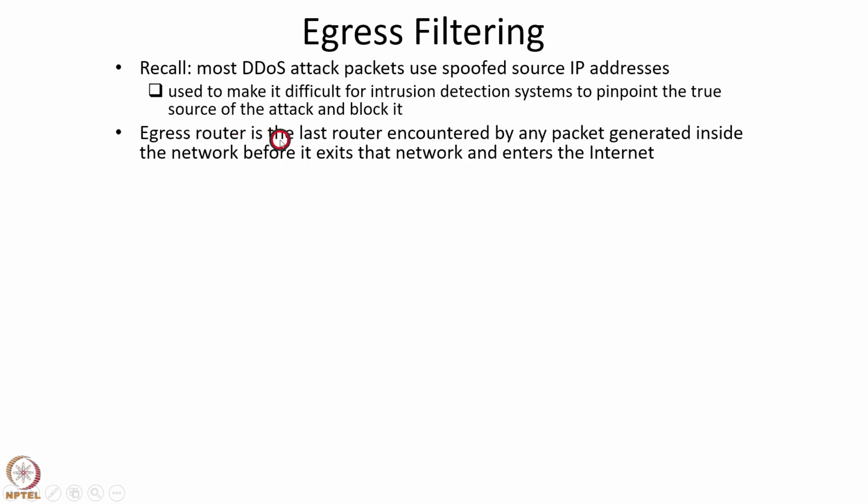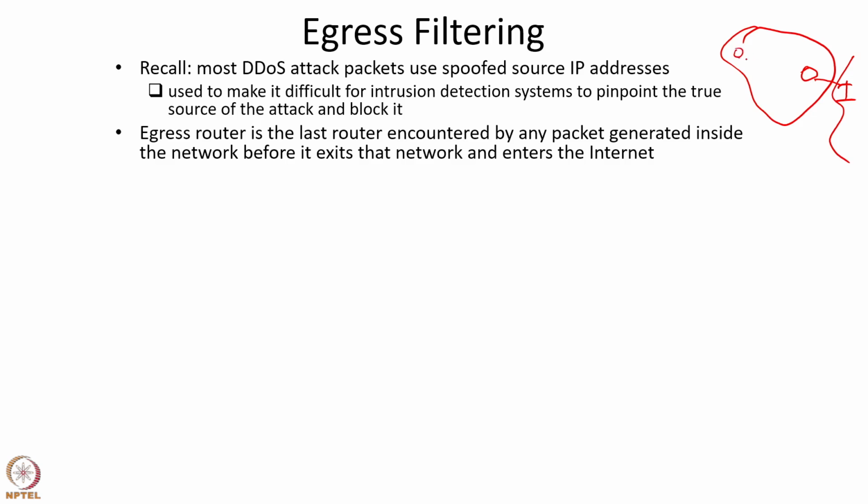The egress router is the last router encountered by any packet generated inside the network before it exits that network and enters the internet. To illustrate this, consider a network, and this is the gateway router of the network. This is connected to the rest of the internet. So the internet is here, and this is the organization's network, and this is the last router encountered by any packet generated inside the network before it exits that network.